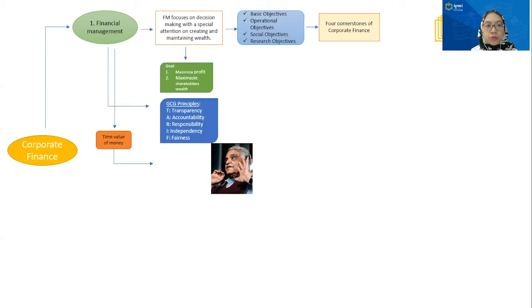And then we also learn about the time value of money. What is the time value of money? So the illustration is, if we receive $1 today, it is worth more than in the future due to the opportunity cost. So the opportunity cost of receiving $1 in the future is the interest we could have earned if we had received the $1 sooner.